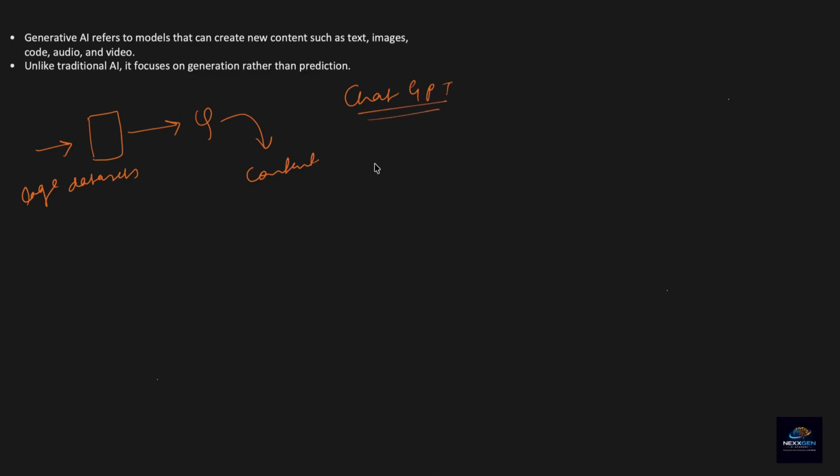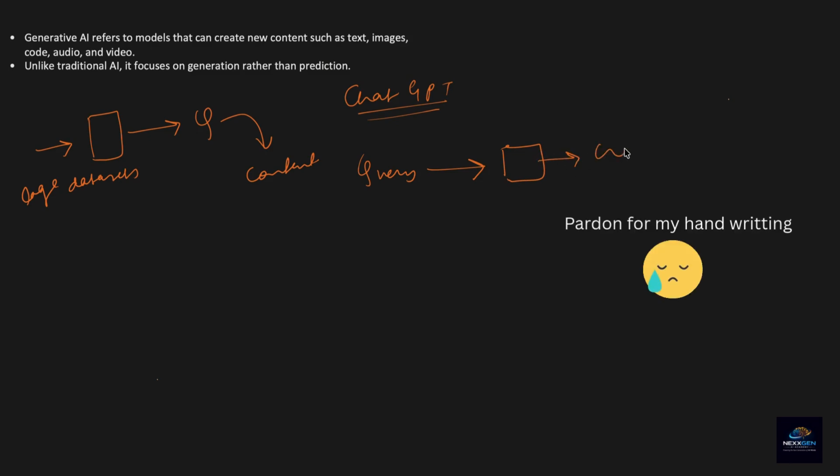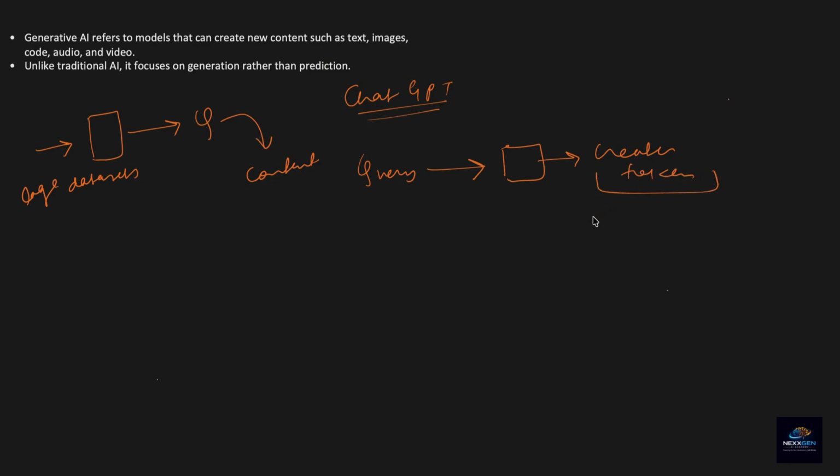So how does ChatGPT work? When a user queries something on ChatGPT, the model understands the text and creates tokens out of it. Tokens are nothing but separating out the words into multiple tokens. Then the model further changes the tokens to embeddings.